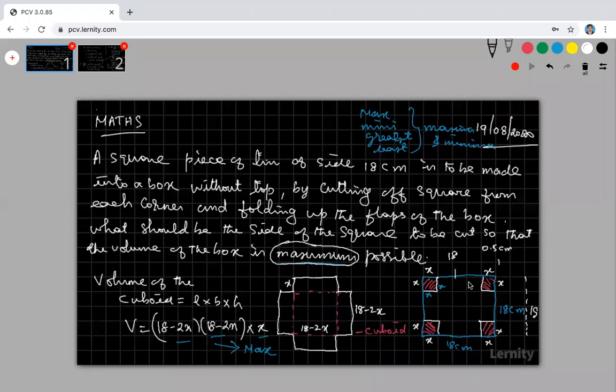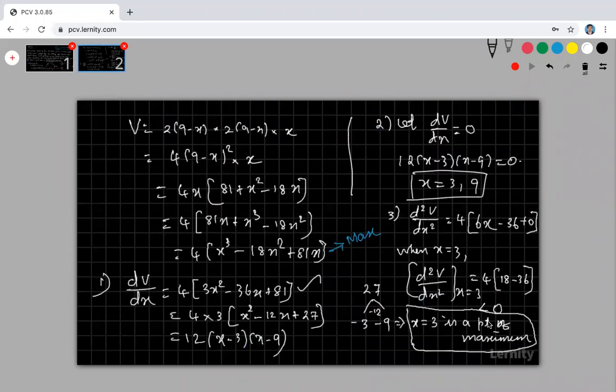So therefore we can apply that. Similarly, you can take 3 centimeter, you can take 4 centimeter as the side of the square also. Then you see that at x is equal to 3 only, you will get the maximum. So therefore the side of the square is 3 centimeter. Hence we cut off a side of 3 centimeter from each corner of the square, and we will get the maximum volume.